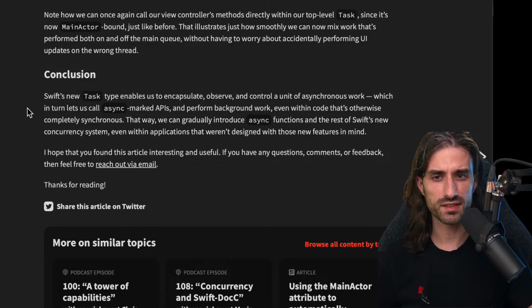Conclusion, so we're reaching the end of this penultimate article. Swift's new task type enables us to encapsulate, observe, and control a unit of asynchronous work, which in turn lets us call async marked APIs and perform background work, even within code that's otherwise completely synchronous, so typically all the lifecycle methods you would find in UIKit. That way, we can gradually introduce async functions and the rest of Swift's new concurrency system, even within applications that weren't designed with those new features in mind, so typically a UIKit application.